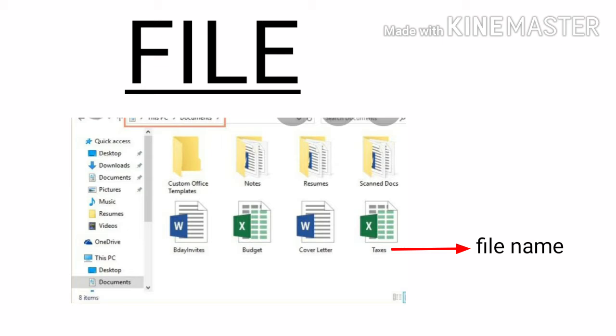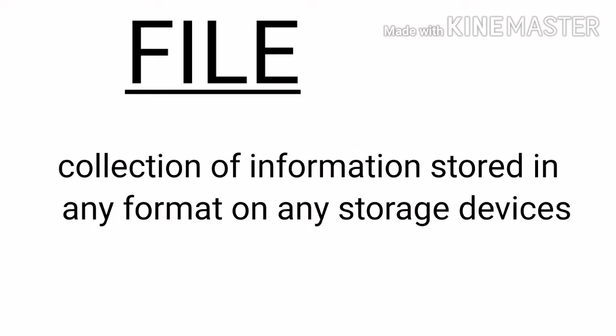When you work on a program like a Word file, Notepad file or Paint, you are creating a document, and after completing your work, you can save it, and that document is a file. So the definition of a file is a collection of information stored in any format on any storage device like a hard disk drive, pen drive or CD.